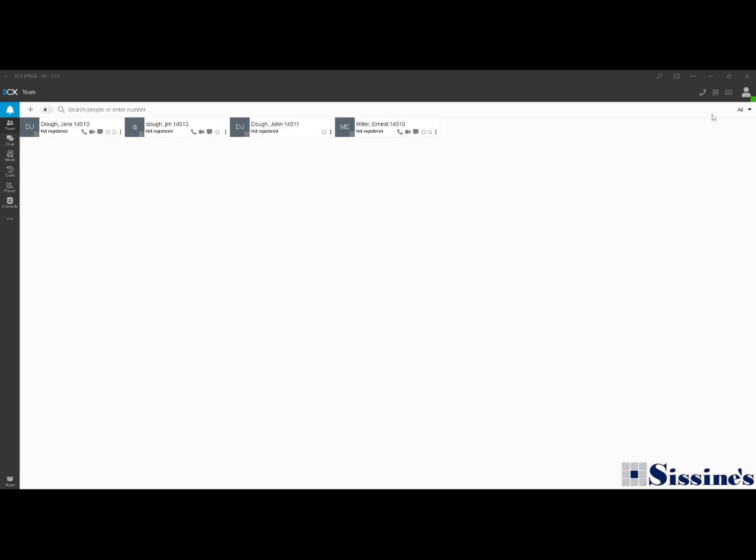Okay, so we got logged into the 3CX account. Now I'm going to show you some basic settings that you can find inside of your 3CX application. You can notice this first icon up here at the top right. If you click this, from here you can see your extension number, your status, which we can also set right here. For now, we'll do not disturb, and that's going to reject all phone calls.